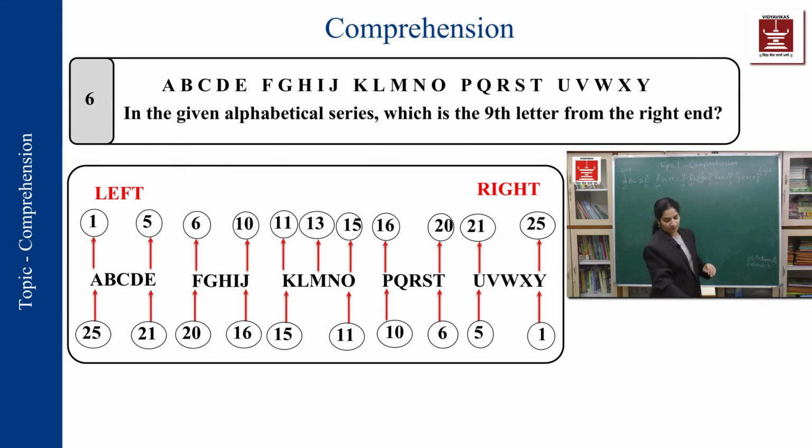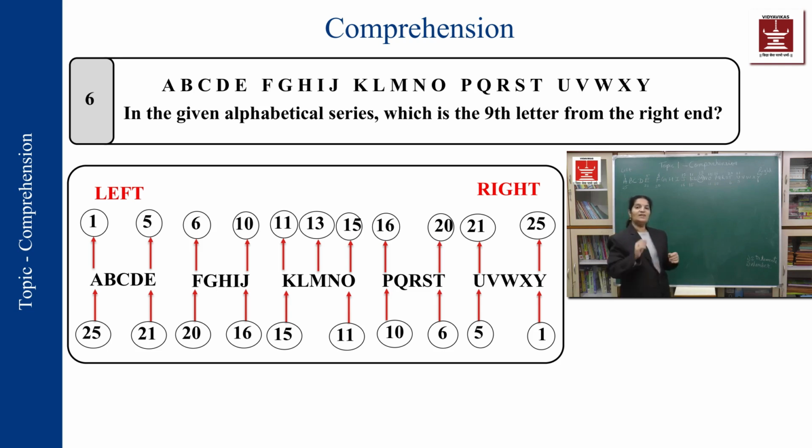See the next question that you have. In the given alphabetical series, which is the 9th letter from the right end? Now we know which is the right end. Do I need to count? When I have numbered them, you will see that it becomes very easy to find out this is the 9th letter.